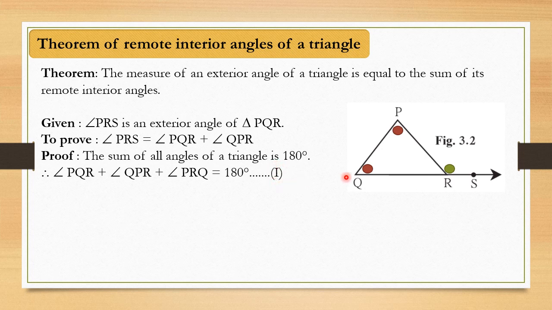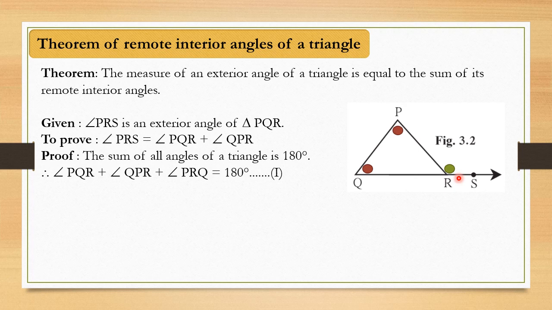Now next thing what I'm going to do is, we want this exterior angle also. So if we have to bring the exterior angle in this proof, what do we see? This exterior angle and this interior angle of this triangle, both are adjacent to each other and their base is also the same, it is common. That means what? These two angles are linear pair angles, right? Because they are adjacent to each other and they have the same common base also. So those two are linear pair angles.